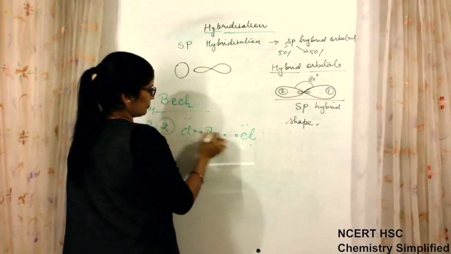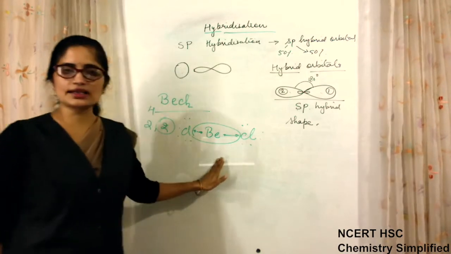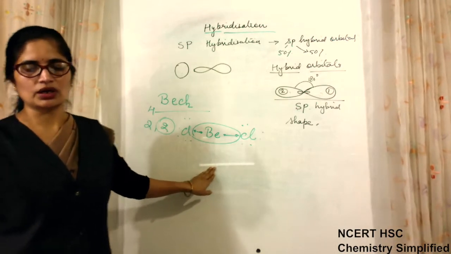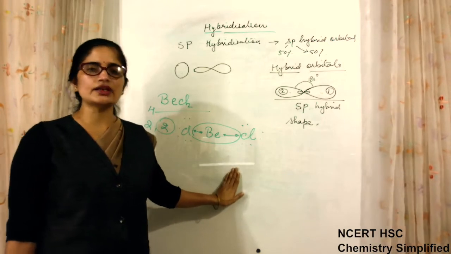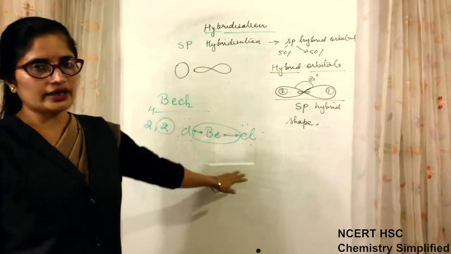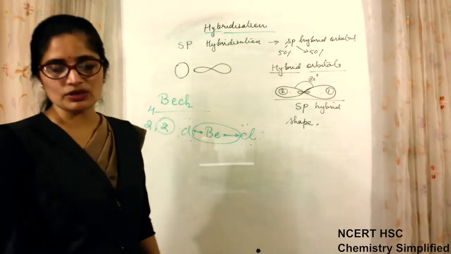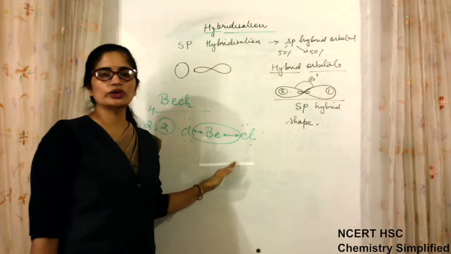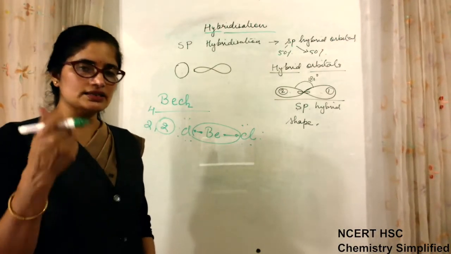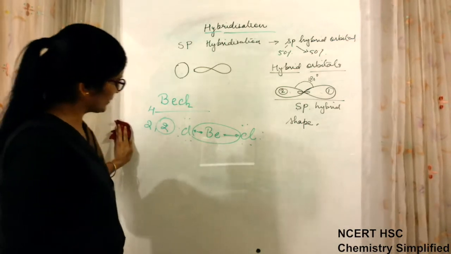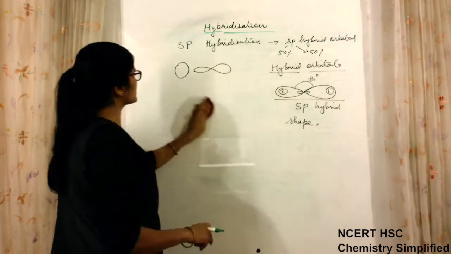6 and 7. One bond here, one bond here. Beryllium has only 4 electrons, and still this is a stable molecule. But its formation cannot be explained on the basis of the Lewis concept or on the basis of VSEPR theory. We cannot explain it. But with the help of the hybridization concept, it is possible to explain the formation of such molecules which have incomplete octet or expanded octet, which we discussed in the Lewis concept. Now we will see how BeCl2 is formed and why it is stable.